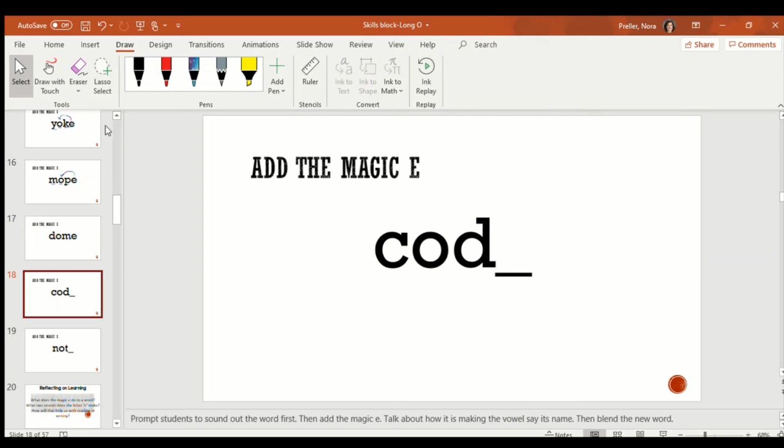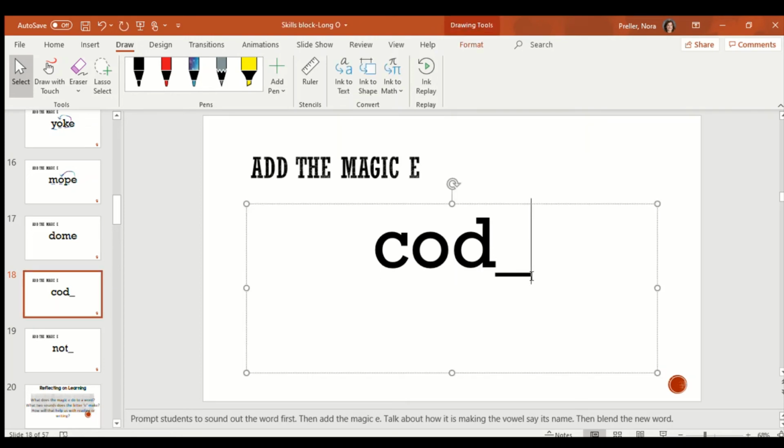Try on this one. Did you sound out k, ŏ, d, cod? You did, great job using that short O sound. Now that there's a magic E, we're going to say ō, the long sound. Ready? Give it a try. Did you sound out k, ō, d, code? If you did, great job.